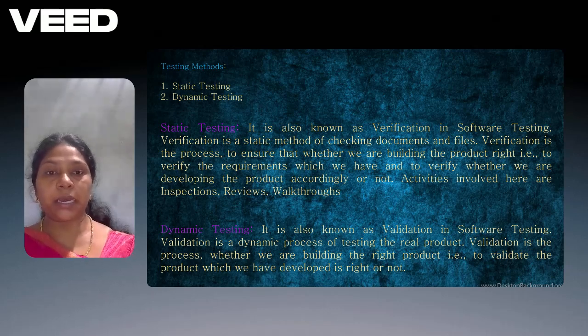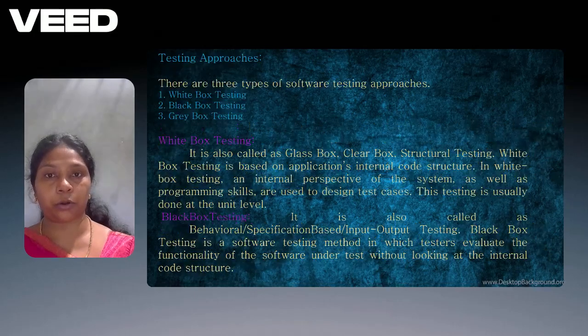Dynamic testing is also known as validation in software testing. Validation is a dynamic process of testing the real product. Validation is the process of checking whether we are building the right product, that is, to validate whether the product which we have developed is right or not.